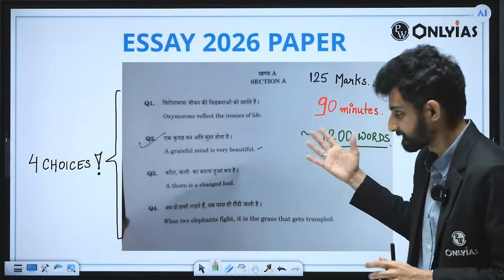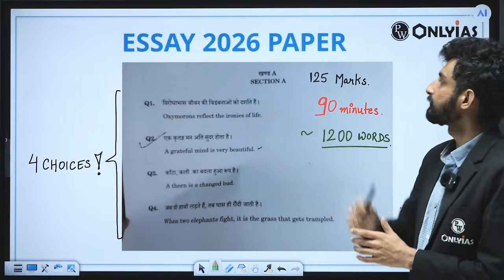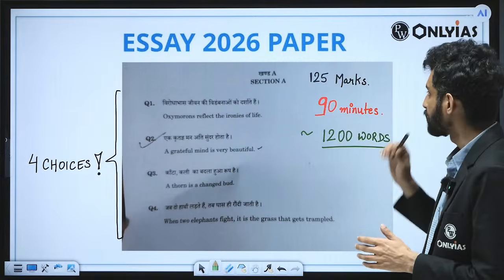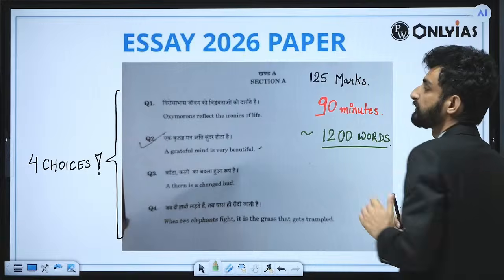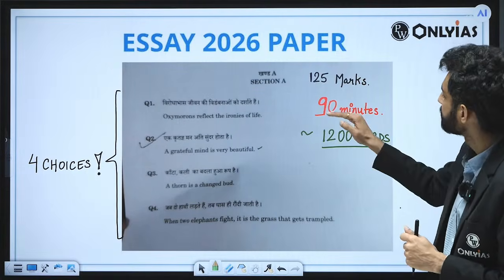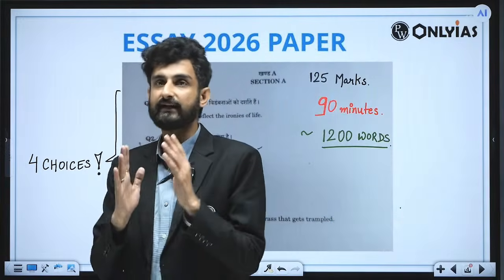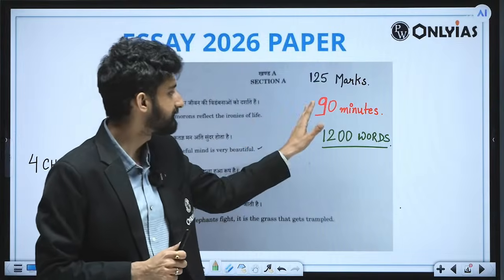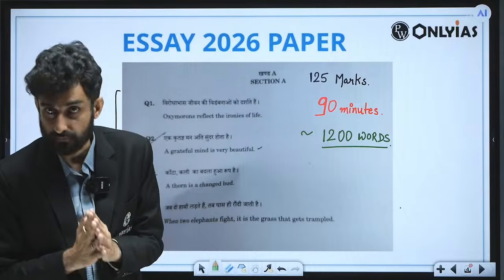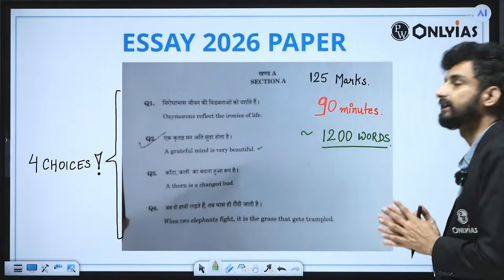Now, focus here. We have essay paper 26. This was section A, and in each section you have 4 choices. Each section carries a maximum of 125 marks, and the overall paper is of 250 marks. Then we have 180 minutes, which translates to 3 hours. That means for each essay we have 90 minutes, and roughly a student needs to write around 1100 to 1200 words. That means around 11, 12, 13 pages in your essay sheets.